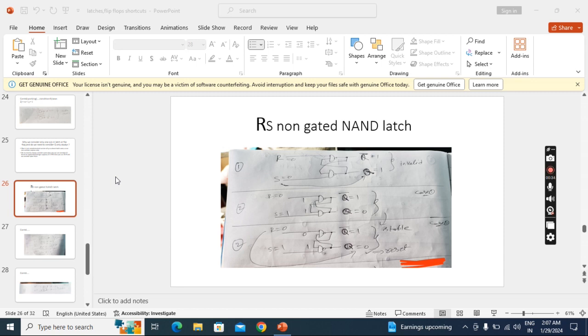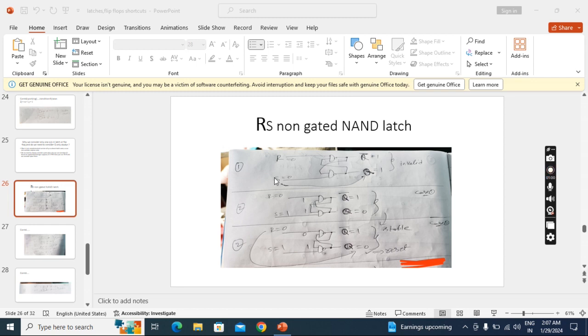Suppose the first condition, I have taken RS, so both inputs 0 0, here we get invalid. Even when I take SR also, for 0 0 we got invalid. Then coming to the second condition. In the second condition there, I did two cases, and here also I did two cases to get a stable output.